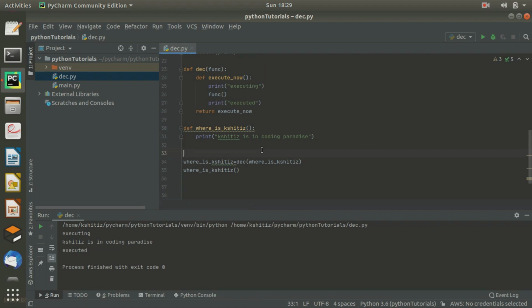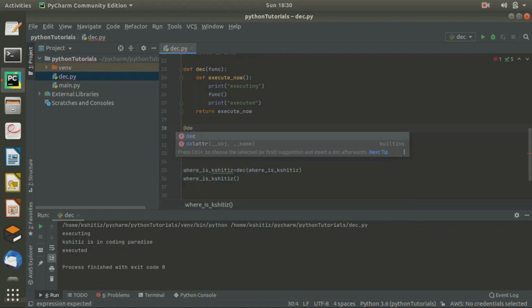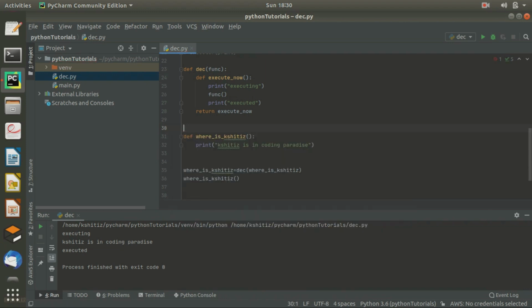But you will say, sir, how there is no @ concept in it? Okay, so in decorators we write @ with the function name. So if I just comment this line, and write @ here with my function name, which is DAG, and run this code, it will print the same.